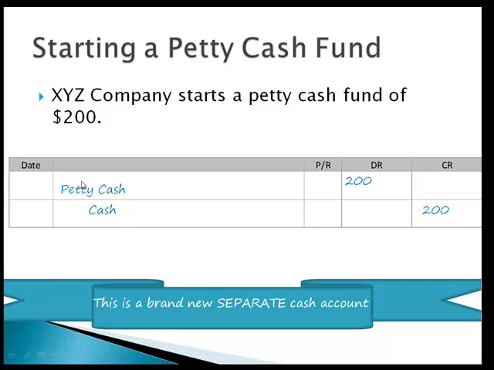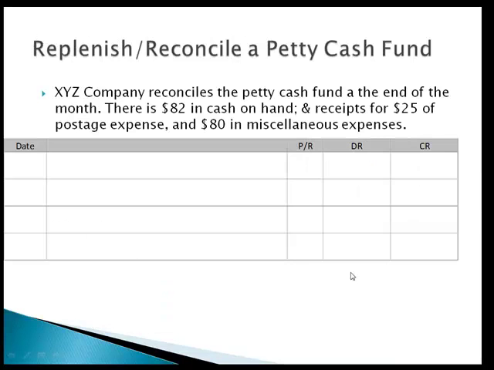So what we're doing is separating out our general cash from our petty cash. It's kind of like getting an allowance, right? If you get paid on Fridays and every Friday you take out $30 for yourself, that's allocating the money, keeping it separate. Now I've got $30 cash to go spend on whatever. Okay, so petty cash, separate account, and cash gets decreased.